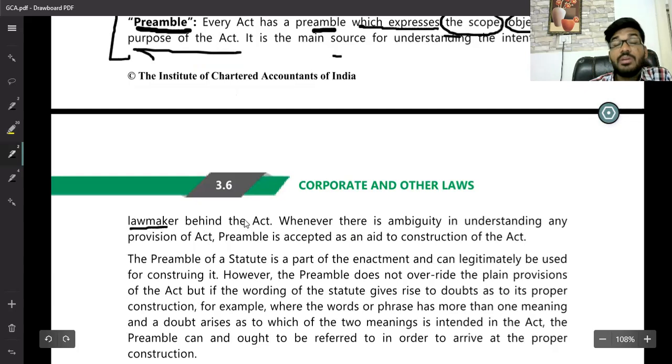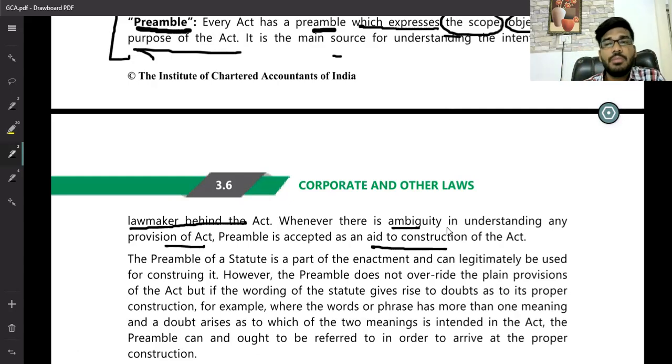That is the reason why, whenever you study information technology, virus is one definition, and in the Environment Protection Act, virus is another. How can you identify the meaning? Only based on the preamble. Whenever there is an ambiguity in understanding any provision, the preamble is accepted as an aid of construction. If you face any problem while reading the law and lack clarity in interpretation, you should refer to the preamble and interpret the word based on it.